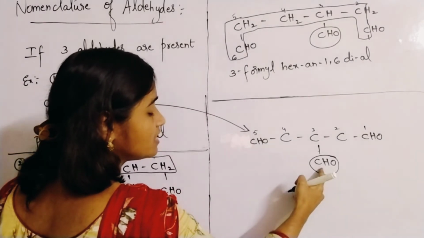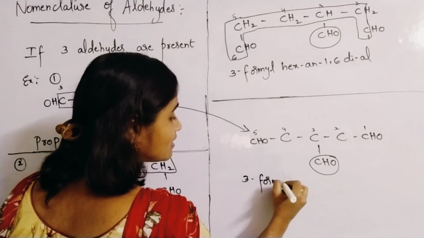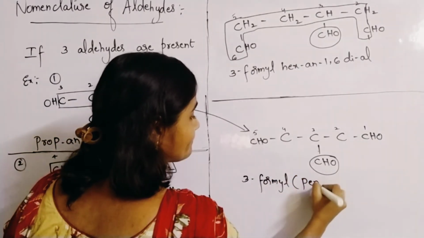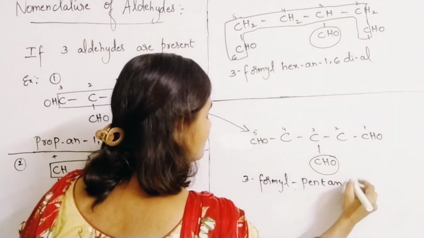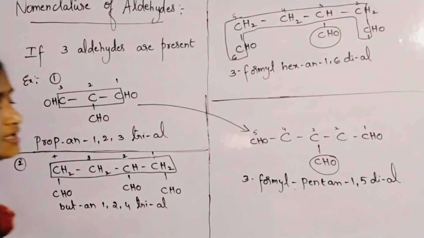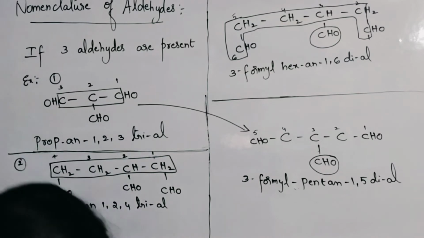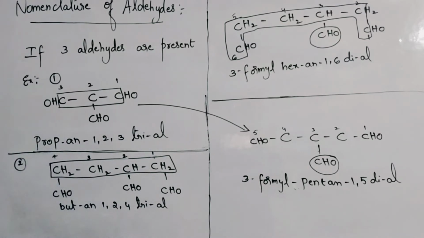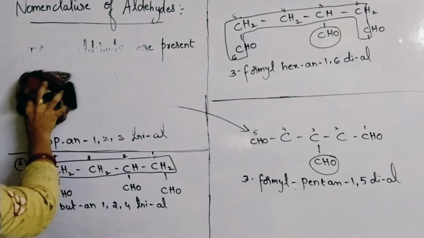Then it will become 3-formyl pentane-1,5-dial. 3-formyl pentane-1,5-dial is the name of that compound. Please note down, dear children. Everything has to be noted very carefully. So like this, dials as well as trials we have to write.